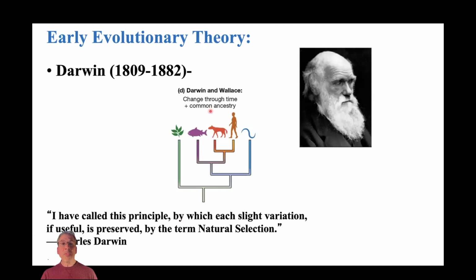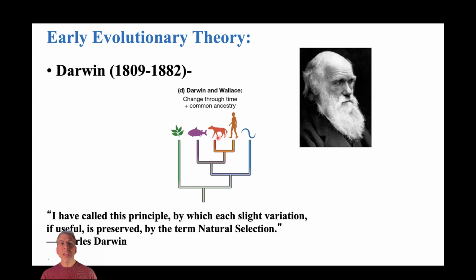So, for example, we can think about humans and plants, and we can say, well, way back when there is some common ancestor that gave rise to the organisms we now recognize as plants and the organisms that we now recognize as animals. And furthermore, we might think about humans and, let's say, dogs.